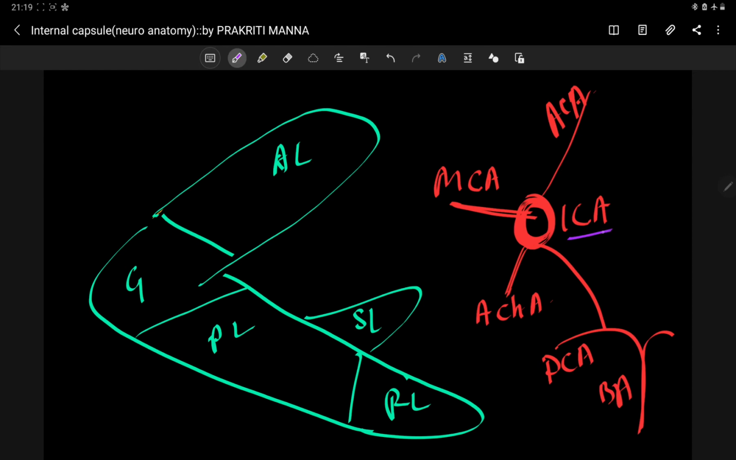So now I am going to talk about the internal carotid artery. It is giving a direct branch to the genu. Internal carotid artery is giving only one branch, a direct branch to the genu.